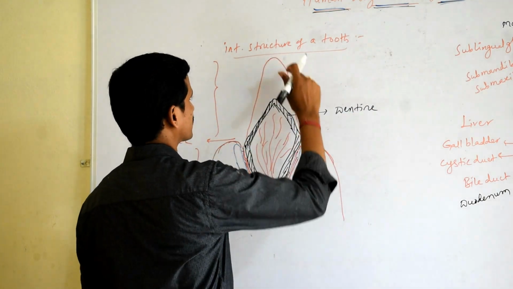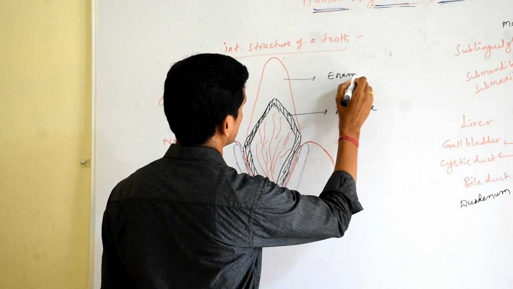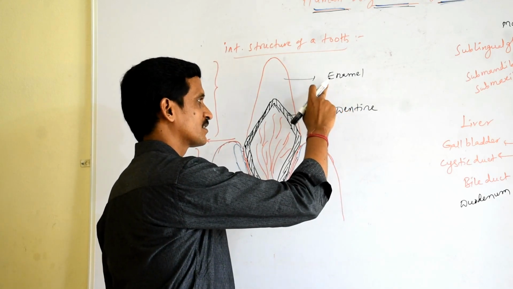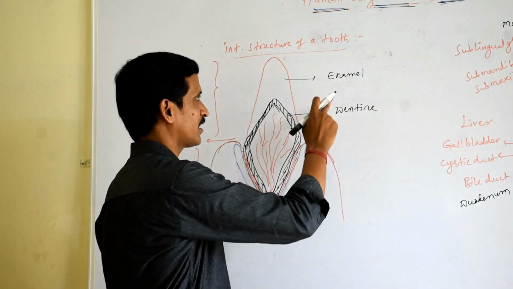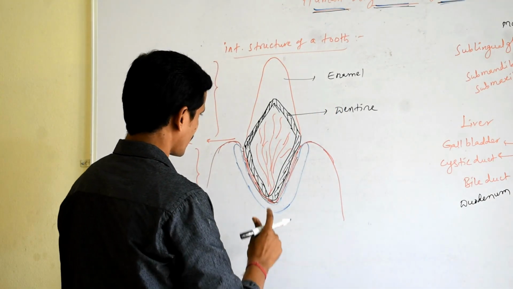Dentine is covered with a structure called enamel. Enamel is harder than dentine, and the hardest substance in the human body is enamel.